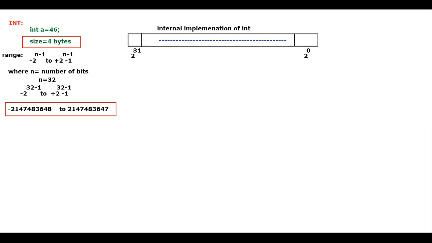After that, I have taken the example: do type it and execute. Do some trial and error here. What do you mean by MSB, the most significant bit? If it is 0, that means it is positive. If it is 1, it means it is negative. How to store a negative number, I've already explained: take the ones complement of it, add 1, so it becomes the 2's complement. If you store the 2's complement, that is what we call the storage of a negative number. After that, I have taken the short data type.